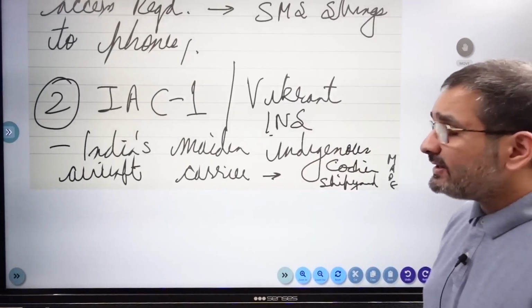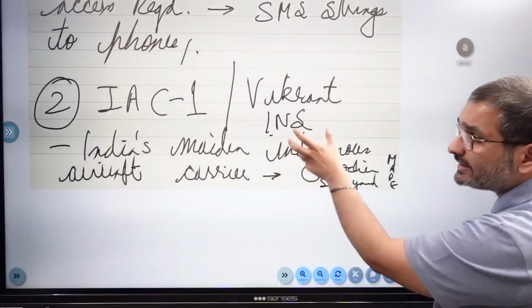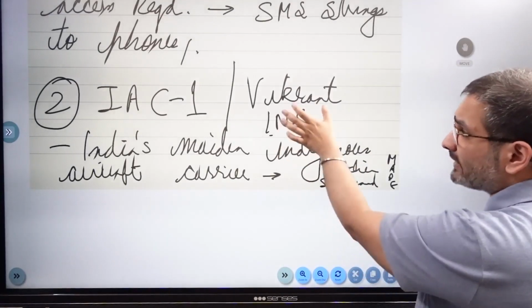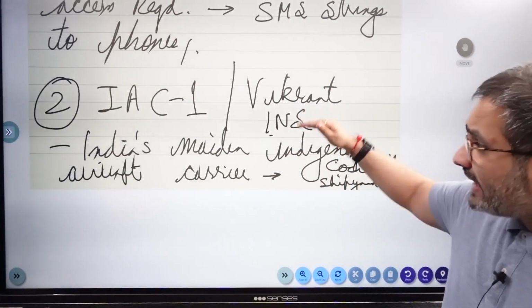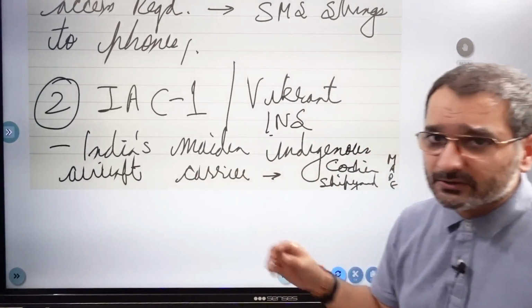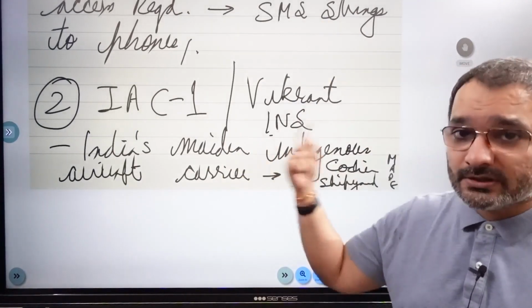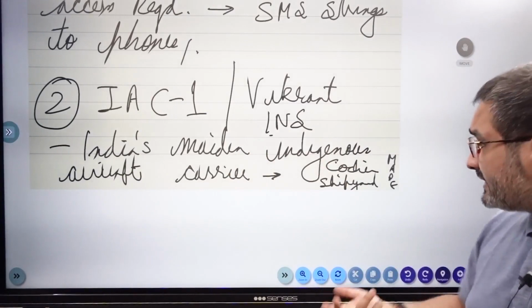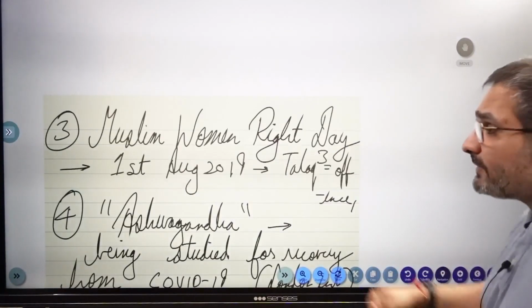Now IAC-1, that is the code name of eventually the ship that will be called INS Vikrant. Vikrant पहले भी थी एक, confuse नहीं होना है. This is the new one, INS Vikrant, and this is India's maiden indigenous aircraft carrier. So for the first time, we've built it totally in-house, and this is important because in August, it started its sea trials, and it's being manufactured by Cochin Shipyard.